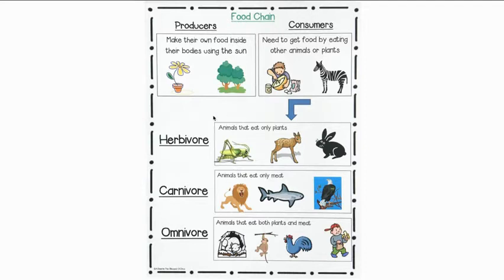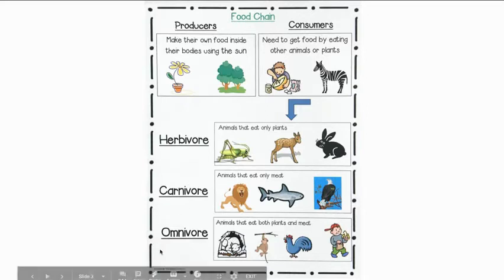So here are three types of consumers in the food chain. You may not know these words, maybe you do, and it's just a refresher. That's okay too. An herbivore is any animal that eats only plants. So you see a grasshopper and a deer and a bunny. Those only eat plants. You won't find them eating any kind of meat. Then you see the carnivore, and the carnivores listed here are lions and sharks and an eagle. They only eat meat. No plants for them. They just need meat, please.